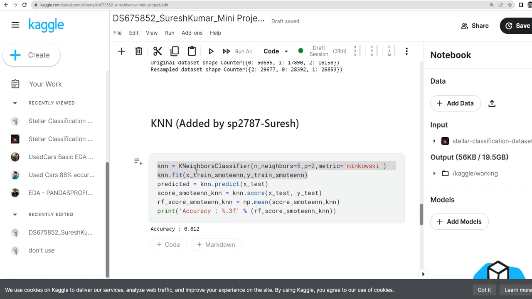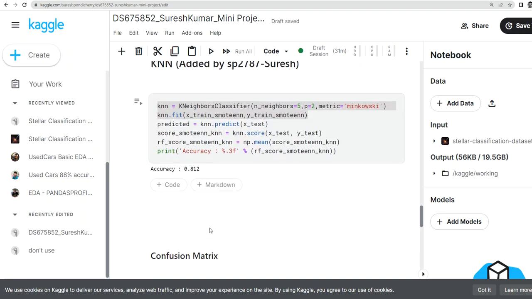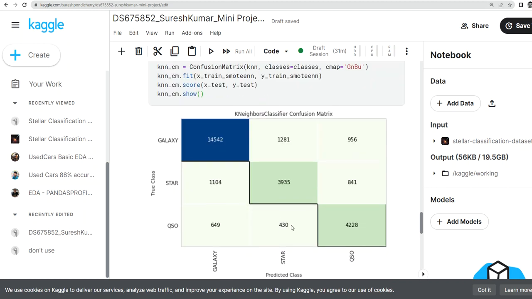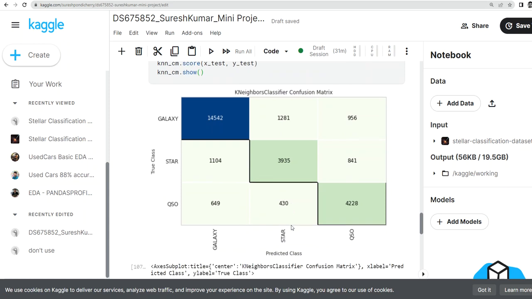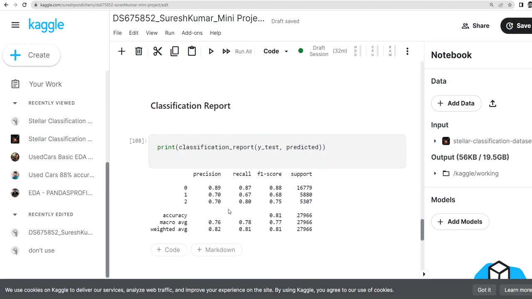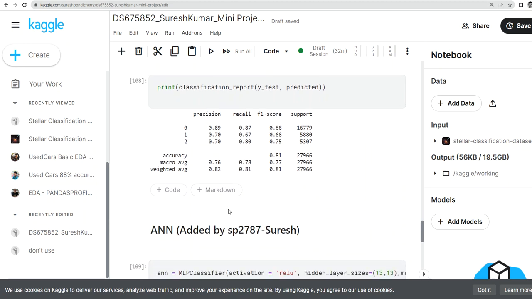When I applied the KNN, it is giving me 81.2 percent, which is good. Then for the visual appearance, I created the confusion matrix to see the plot between the predicted versus the actual classes, and it gives the detailed classification report for the KNN result.